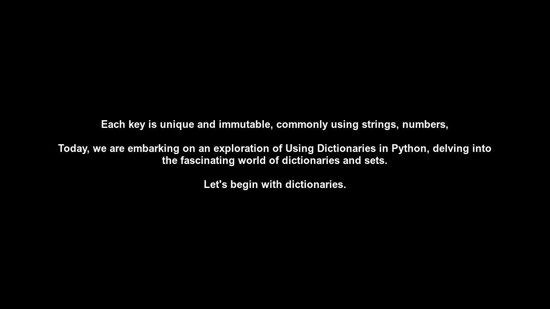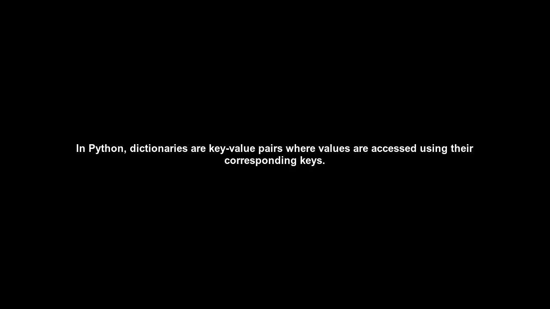Updating values is done by assigning a new value to an existing key, such as key1 with updated_value. Removal of items can be achieved using the del statement or the pop method, like del my_dict['key1'] or my_dict.pop('key1'). Dictionaries can also contain other dictionaries as values, allowing for the creation of complex data structures.